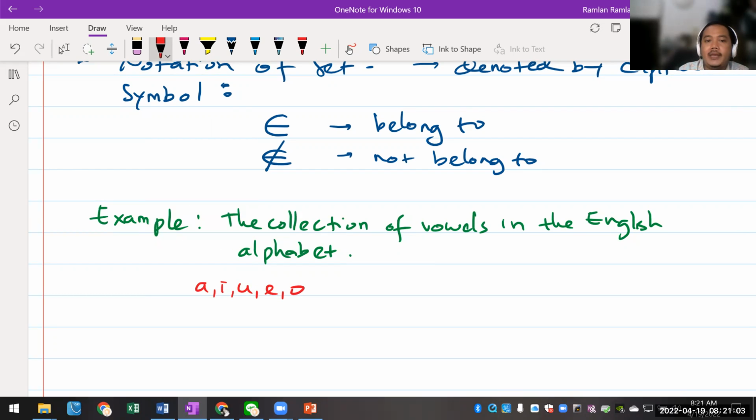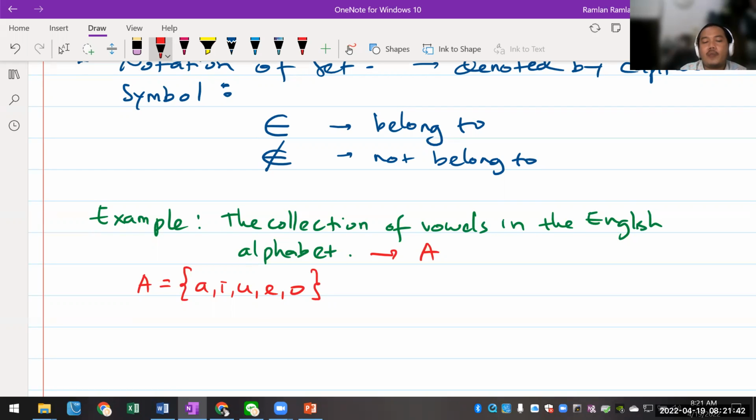So for example, if this is set A, let's say I give it the name set A, because it's very long if I write it like this, I can just say this is set A. Earlier I wrote in the notation of set that it is denoted by a capital letter, so you write it in a capital letter. So I can write this down as A, because the name of the set is A, equals, and the elements are these. And then I would like you to use the curly bracket, in Indonesian we call it kurung kurawal. Curly bracket looks like that.